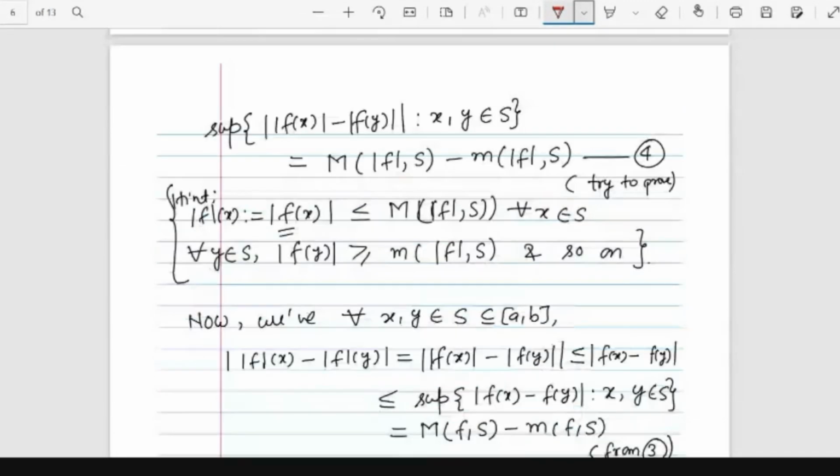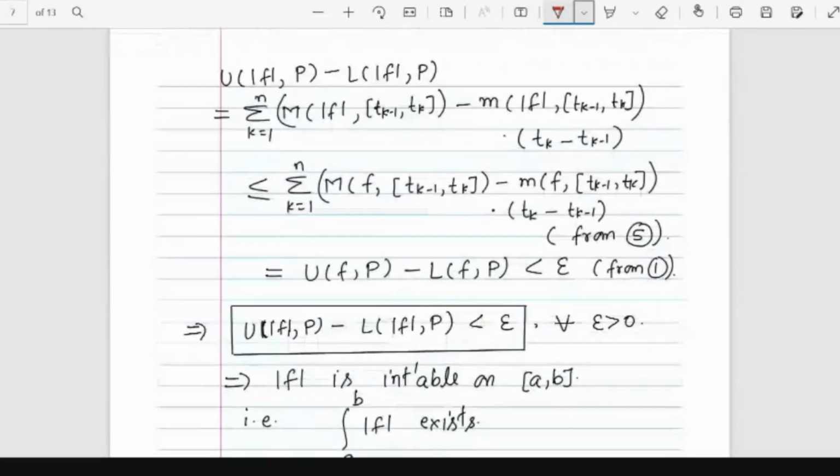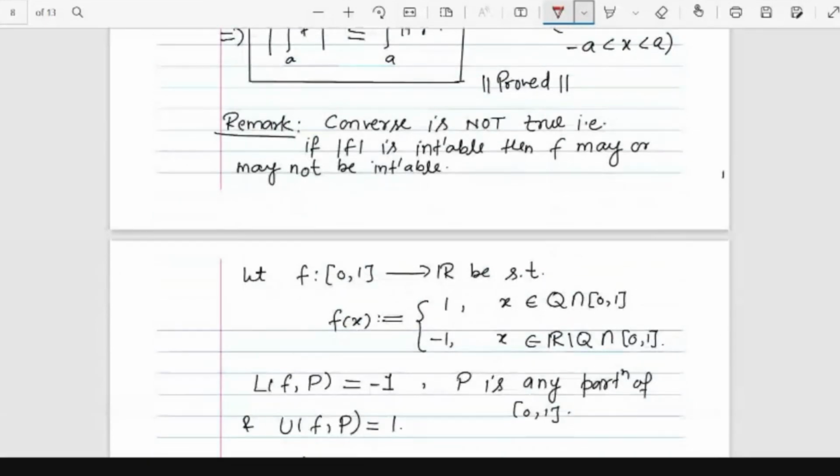So I'm not going to prove it again. The proof is very lengthy again. So what is the converse? The converse is not true. If mod f is integrable, then f may or may not be integrable.